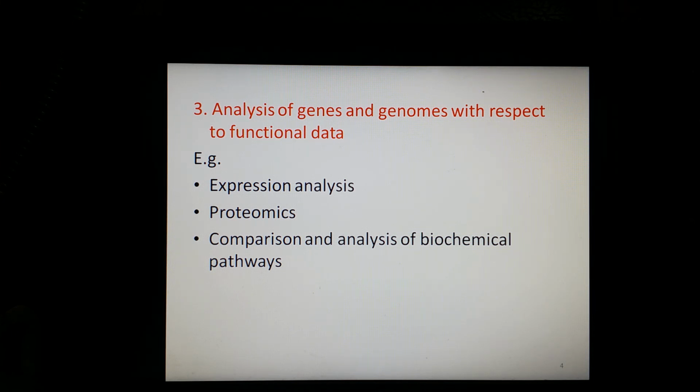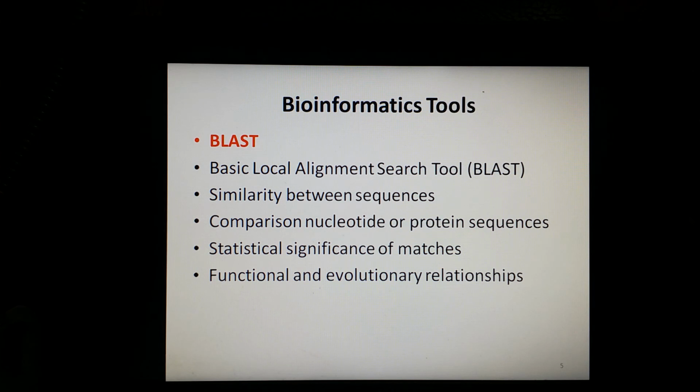Then comparison analysis of biochemical pathways is carried out. Then genotypes and phenotypes of the mutants are compared, and identification of essential genes or genes involved in specific processes is also done. So these were the three levels of bioinformatics and what is done in all three. The next thing we will discuss today is the bioinformatic tools, that is, which tools are used to perform all the functions that we have discussed in the previous slides.